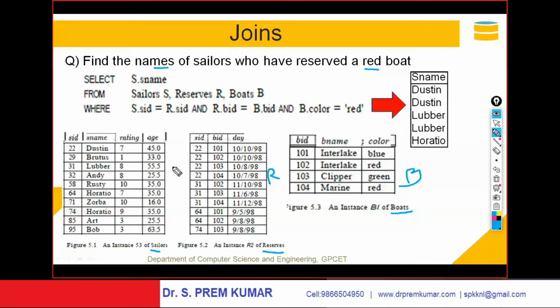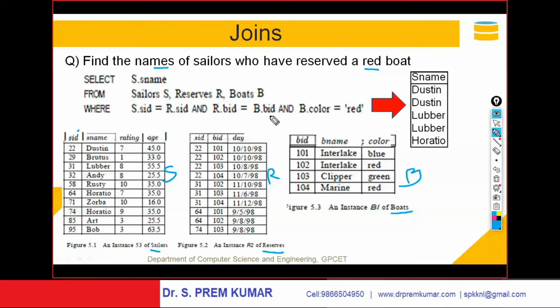S.SID should be equal to R.SID. S.SID should match with R.SID. And R.BoatID should match with B.BoatID, and B.color should be red. B.color equals red.